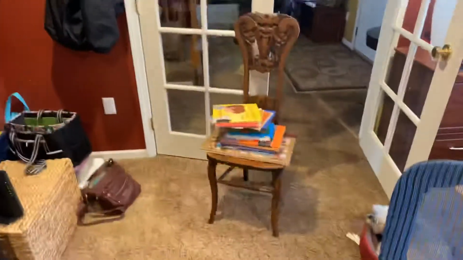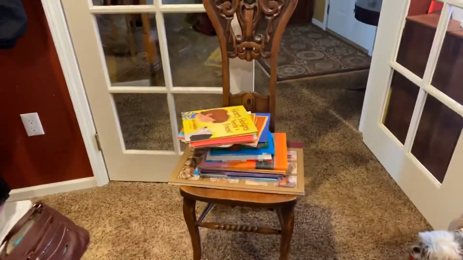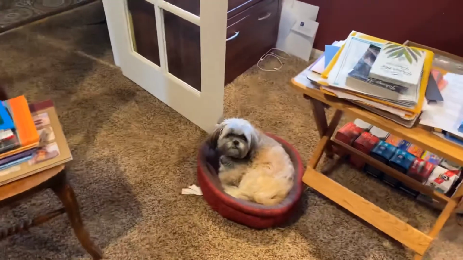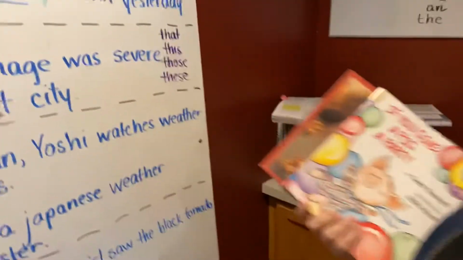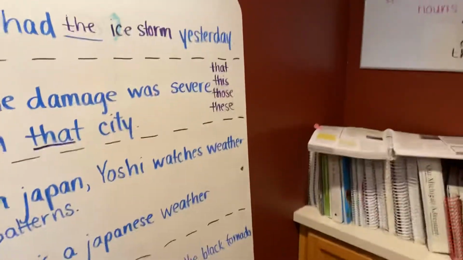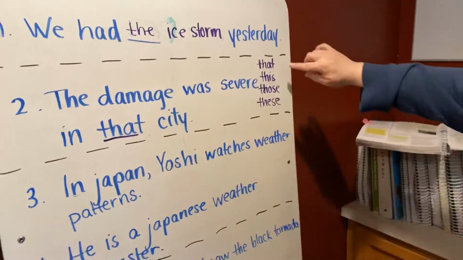And then we have those books. Show them the dog. Oh, and there's little Molly sleeping away in her bed. Okay. These books and those books. Singular and plural. Okay. So let's look at this. Let's look at that in this.